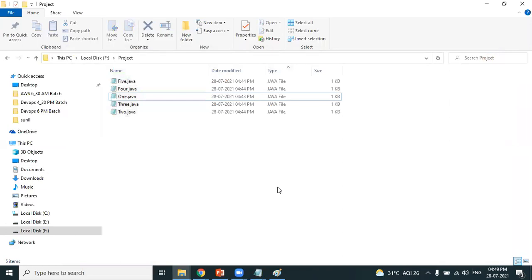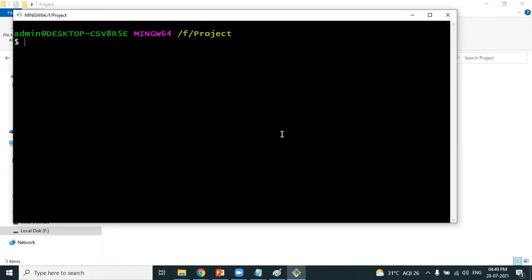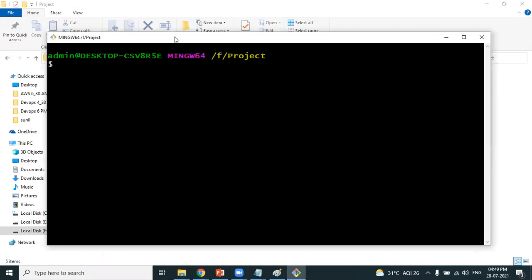Your Git Bash terminal should point to the location where the source code is saved. So here is the location where the source code is saved. Right click on the location. I'm opening the terminal. Yes, you can see now the terminal is pointing to the F drive project folder. Now what you have to do is convert this particular project folder into a working directory. How can I do that? By using a command called git init.